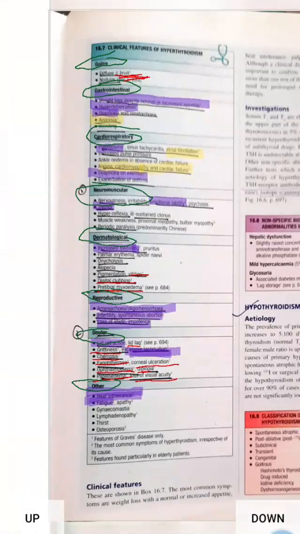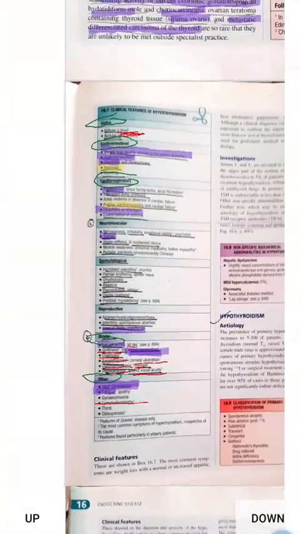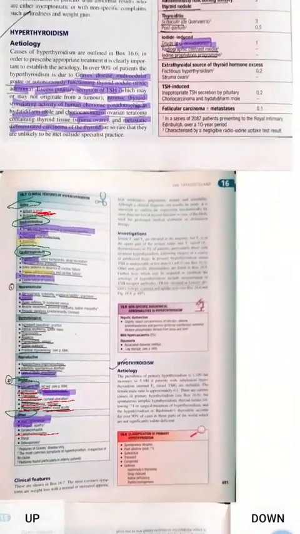Then the ocular features are exophthalmos, lid lag, grittiness, chemosis, excessive lacrimation, corneal ulceration, ophthalmoplegia, diplopia, papilloedema, and loss of visual acuity. Then lymphadenopathy. These are the important features of Graves' disease.